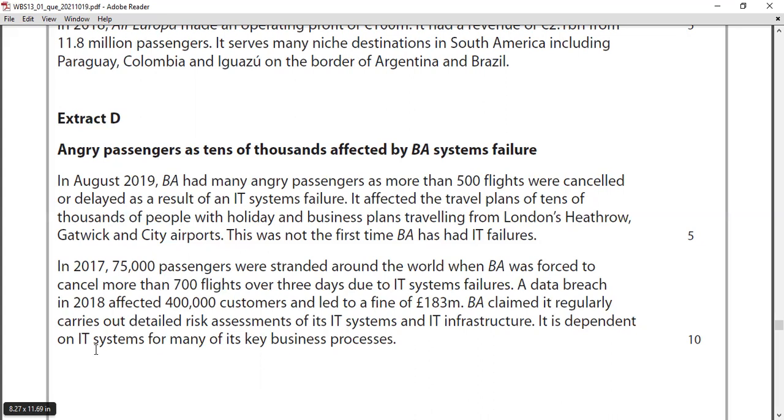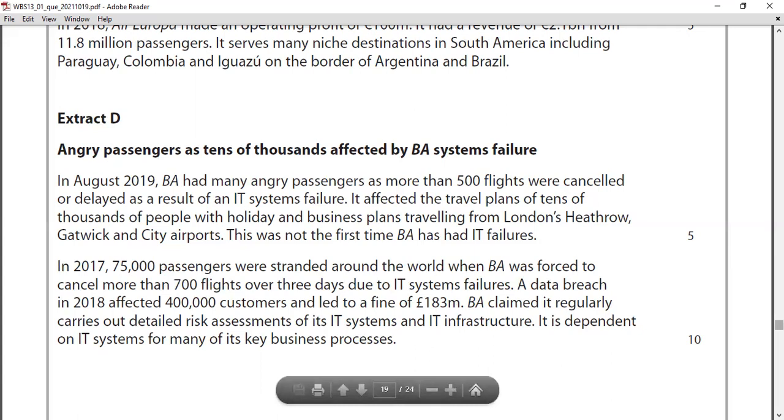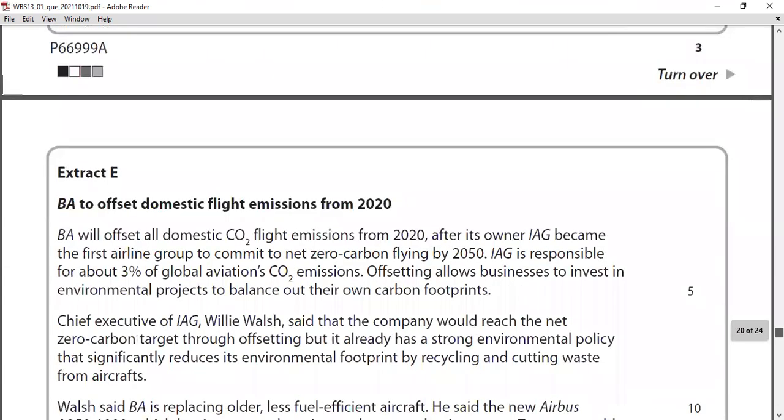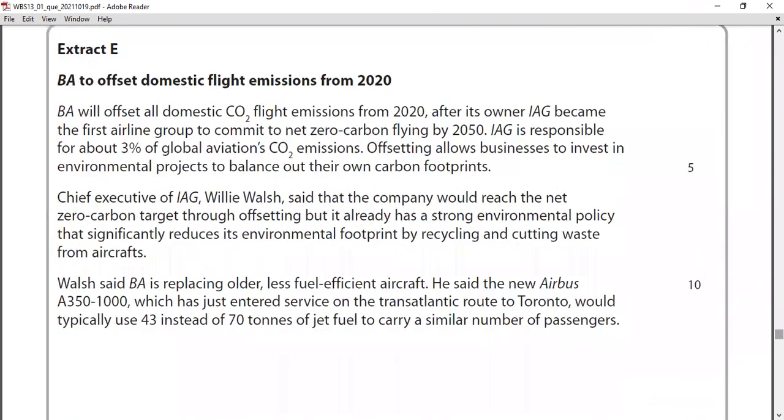So you can see there must be some kind of contingency planning, right? Because there are so many IT systems. If an IT system fails, there is a multiplying effect on different areas, including customers, because around 400,000 customers were affected by this situation, and it also led to a fine of 183 million pounds. Right. So this is all about case studies A, B, C, D, all regarding section A. We have one more extract, and we'll read that also. The previous extract was regarding contingency planning.